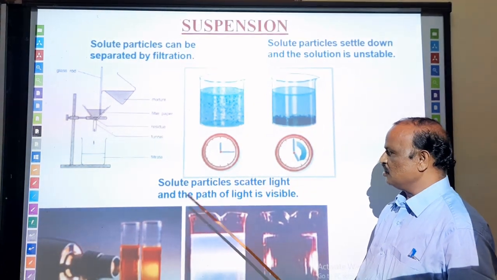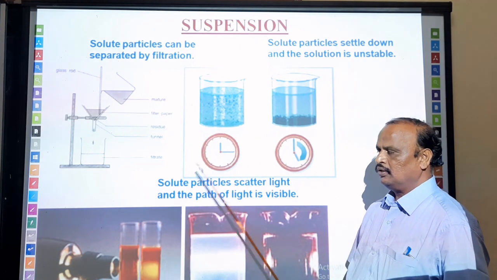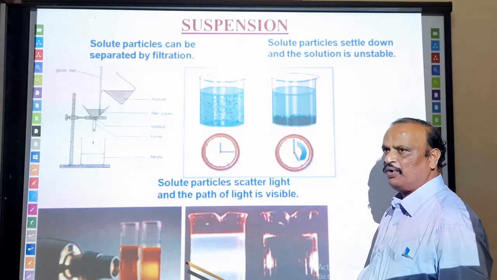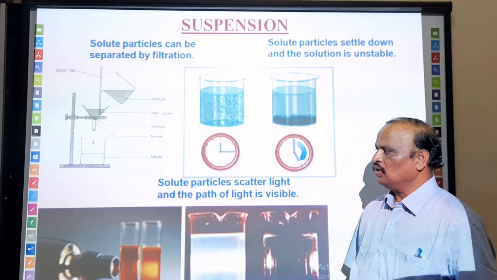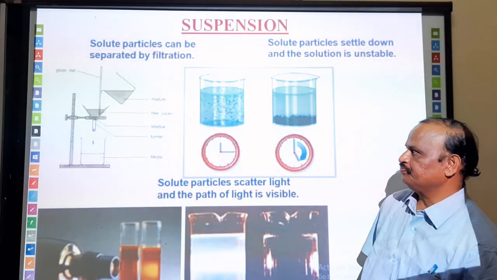So in case of suspension, when a source of light is allowed to pass through it, a little bit the path of the light ray is visible clearly. So these are the things which we should know about the suspension.